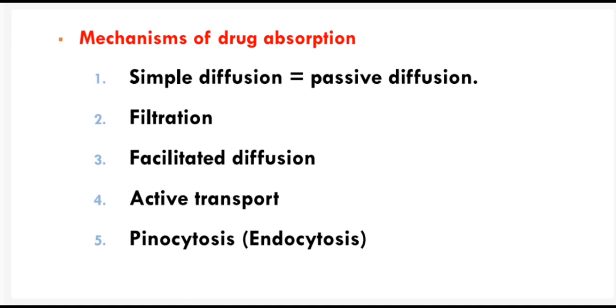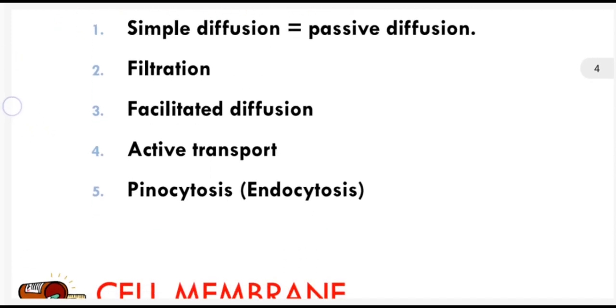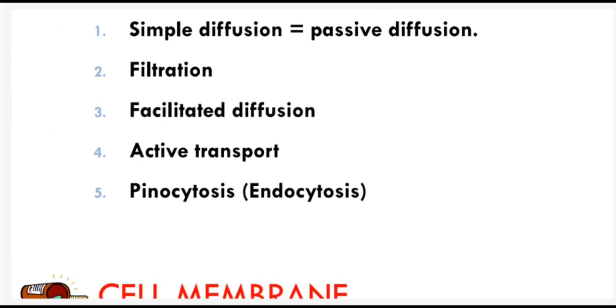Simple diffusion: most of the drugs are absorbed by simple diffusion or passive diffusion. No energy is required. In active transport, energy is required. In filtration there should be a membrane. In facilitated diffusion there will be a facility for diffusion. And in active transport there will be energy required for transportation.